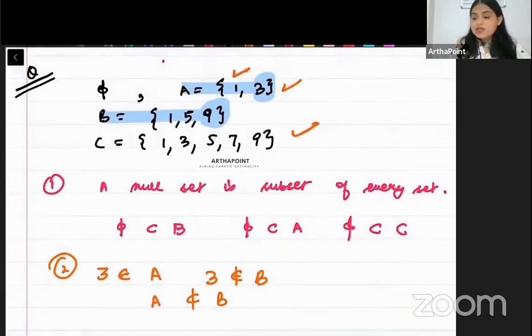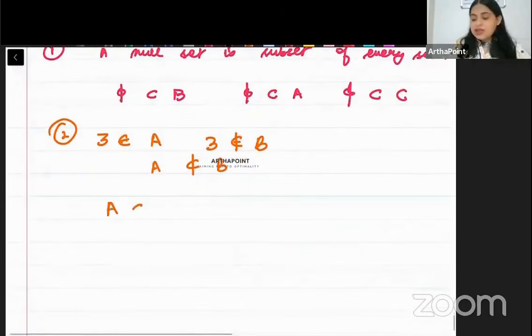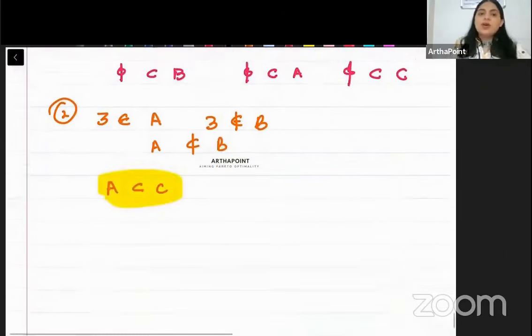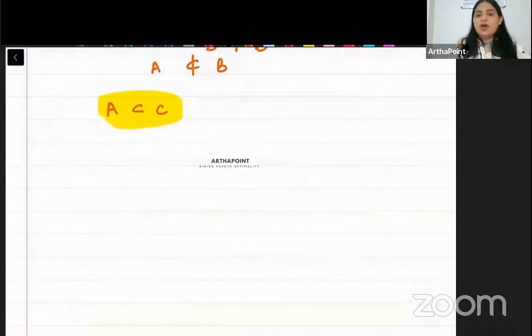Yes है, because इसमें सिर्फ 1, 3 आ रहा है और इसमें ये 1, 3 present है. So बेटा A is a subset of C and that is true. Is that clear? Okay, now let us go ahead and let us talk about some more examples.